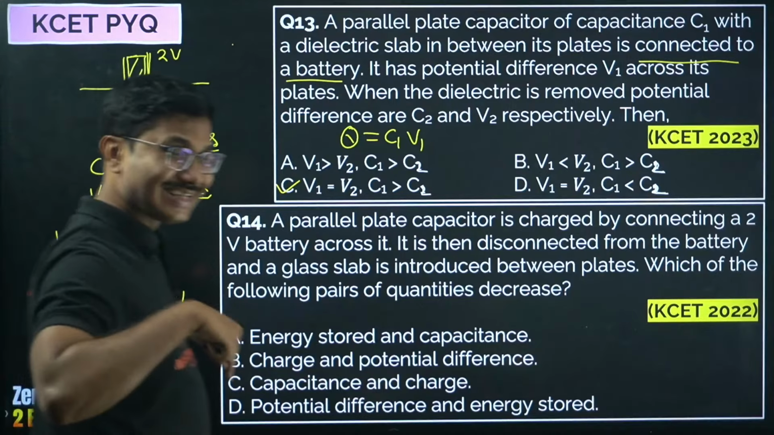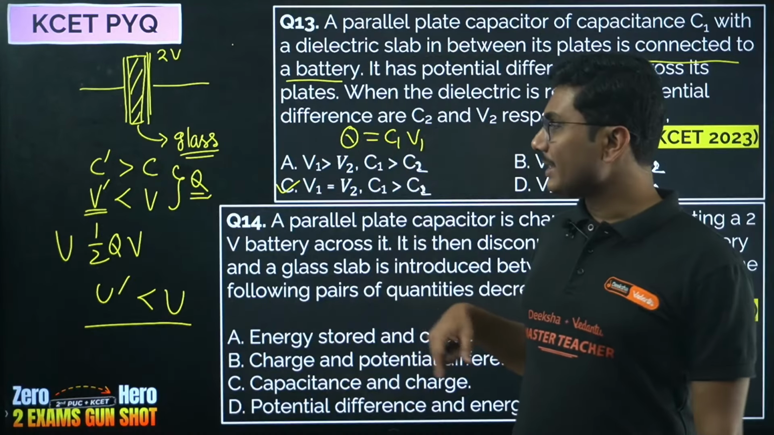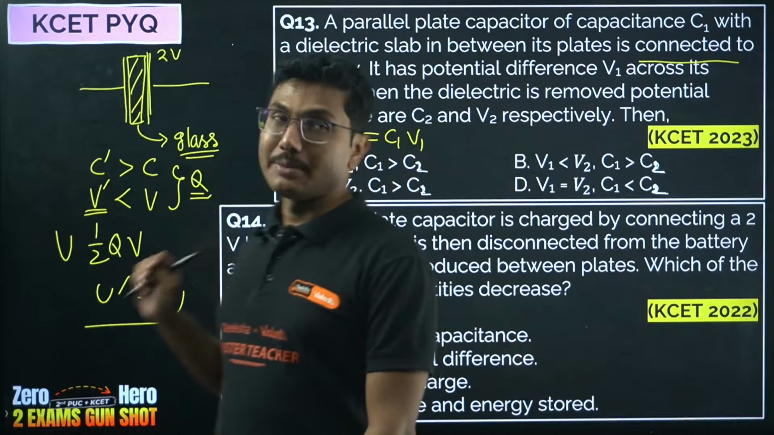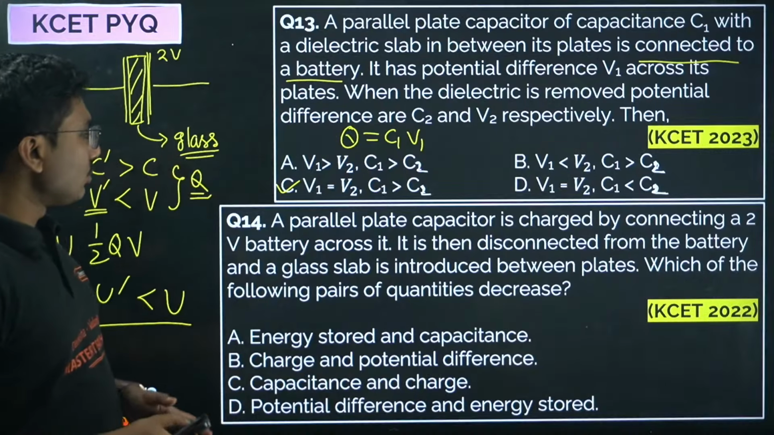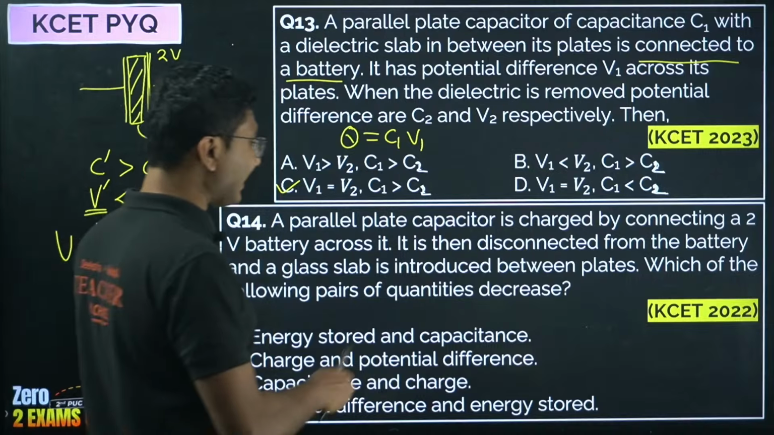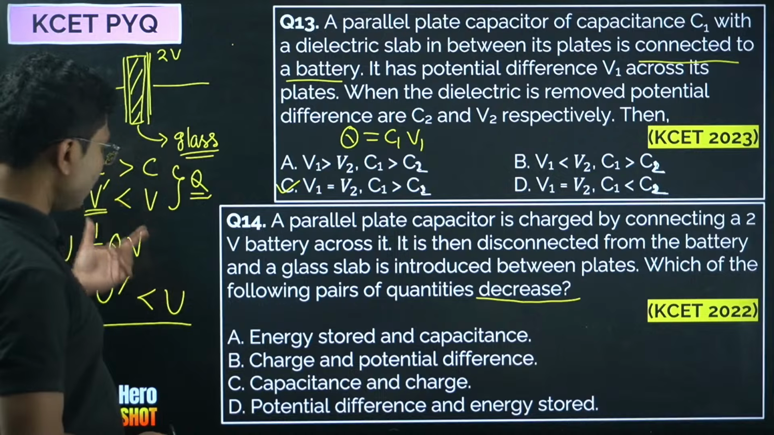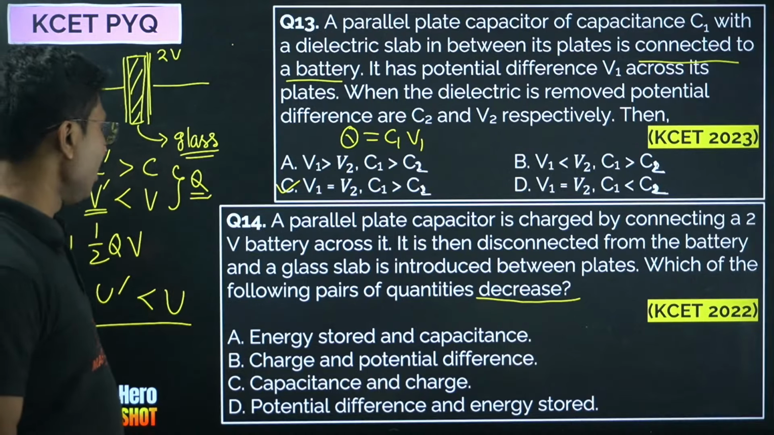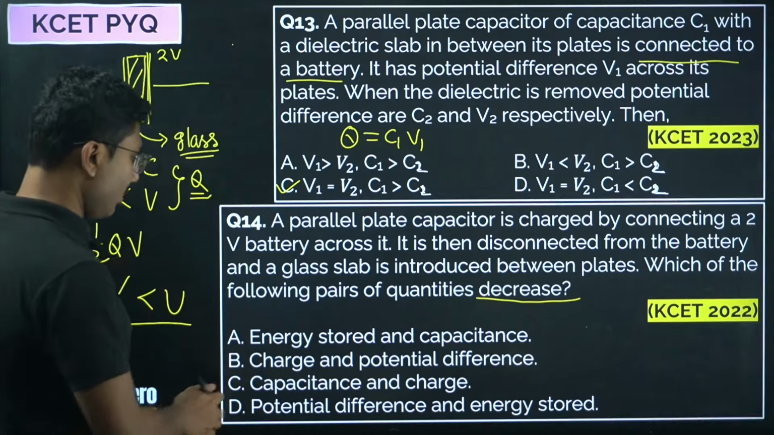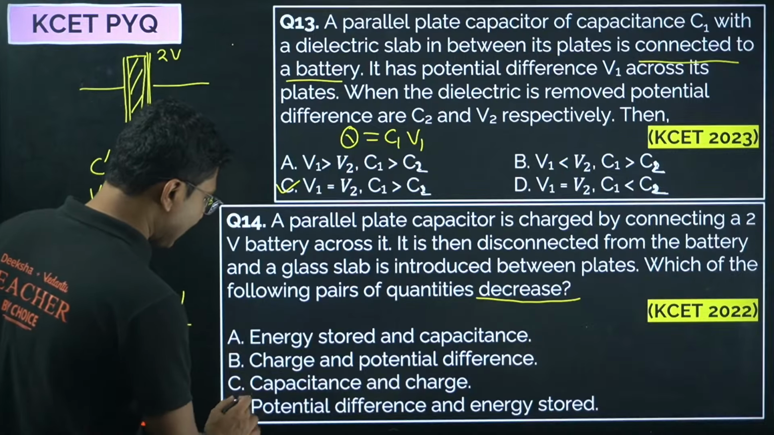So energy is decreasing, but charge remains the same. So which quantities decrease? Energy stored decreases. Potential energy also decreases. So potential difference and energy decrease.